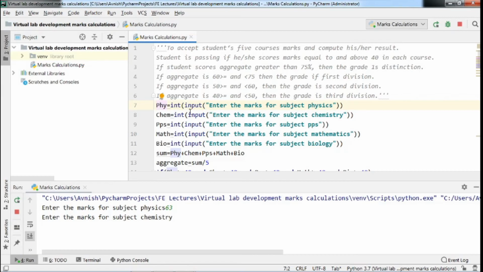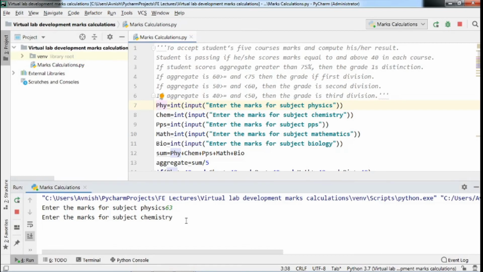That is called typecasting, because when you accept some information using the input function, by default the input function accepts your information in string data type. Therefore, we need to convert it to an integer using the int function.